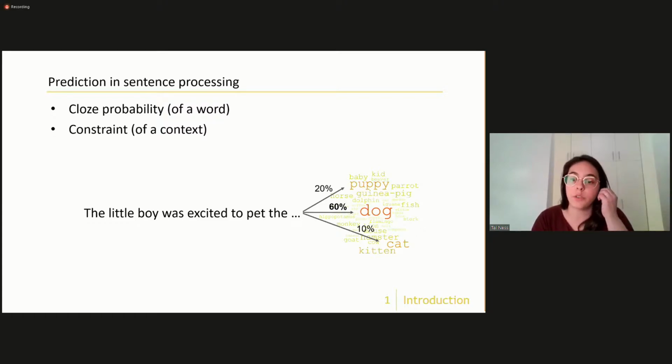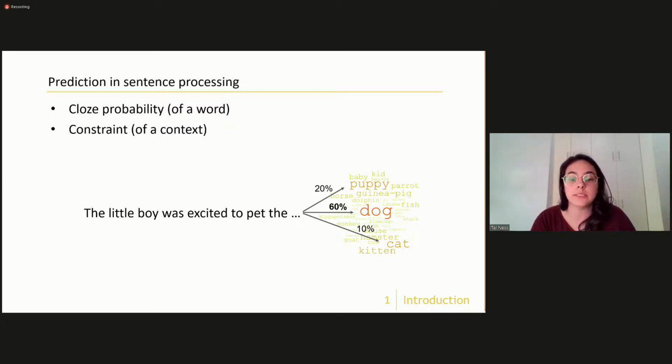Additionally, we get something called constraint, which means how constraining the context is. So an attribute of the context and not the completion. And its value is the cloze probability of the most probable completion. This reflects the extent to which the context encourages a strong prediction.